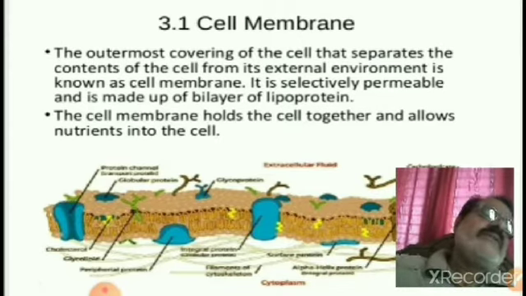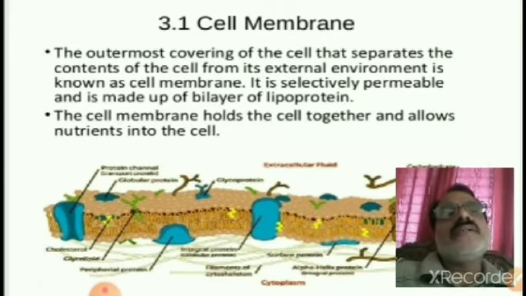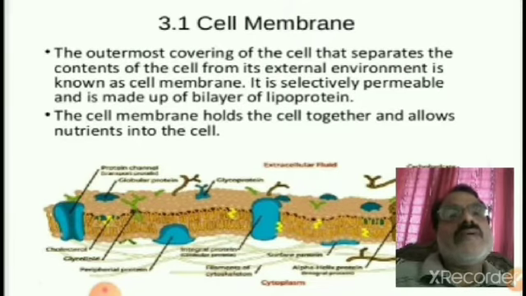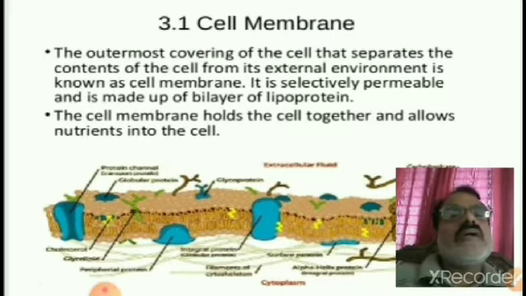It allows only solvent molecules and not solute molecules. That's why it is a selectively permeable membrane, made up of a bilayer of lipoprotein.